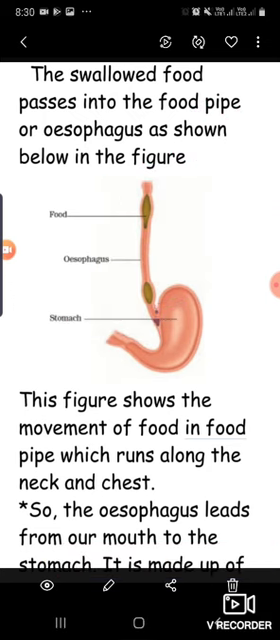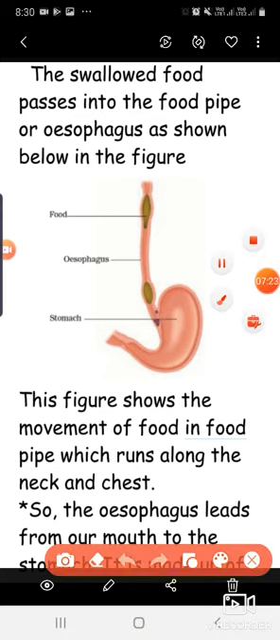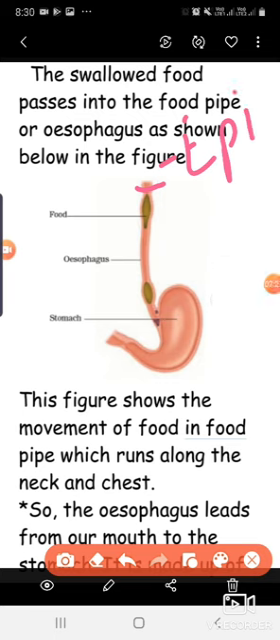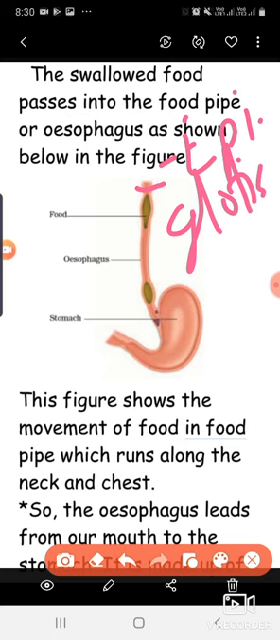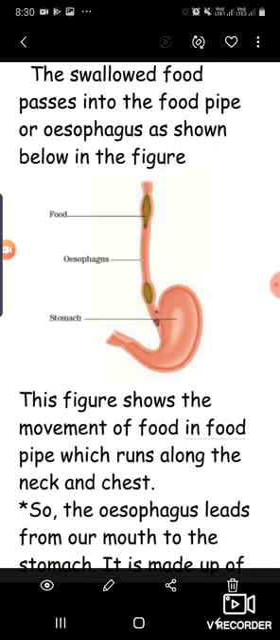That is mainly called the epiglottis. So it mainly prevents the food items from going to the windpipe.